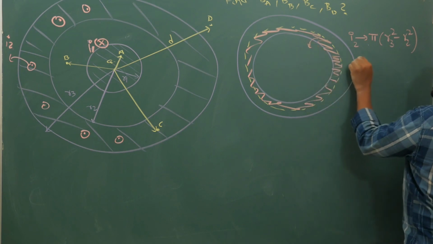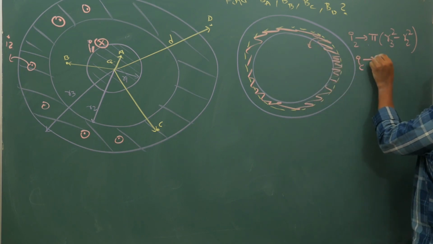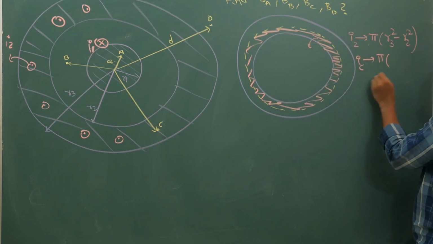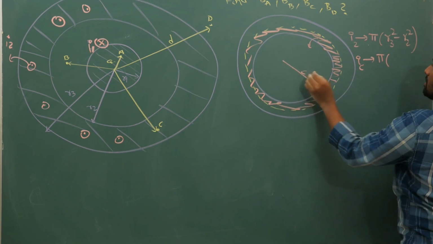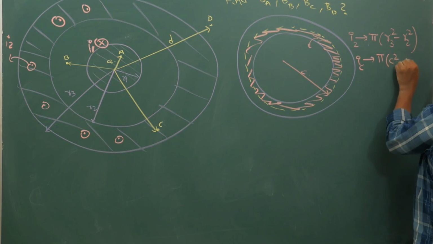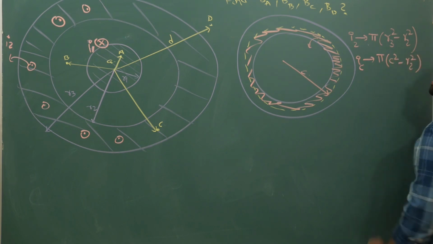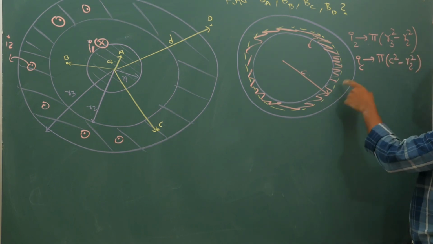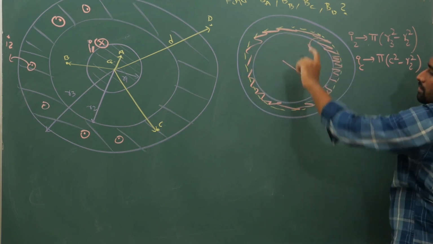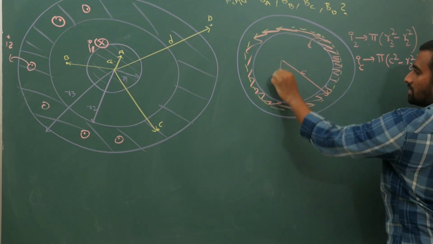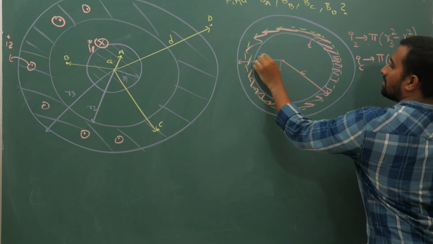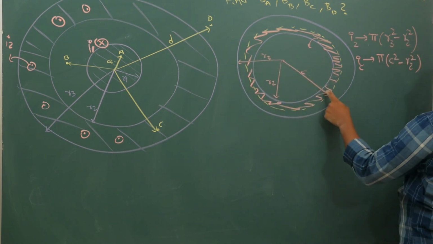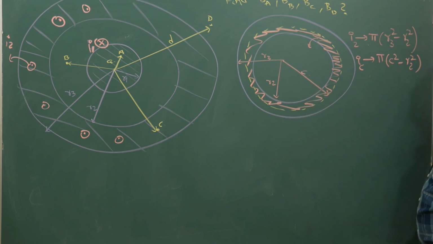Your IC current will flow across an area of pi times C square minus R2 square, because from here to here the distance is given as C, and your current is distributed only in this portion. From C to this part was your R2 and outer edge was R3. So between C and R2 your current is IC.